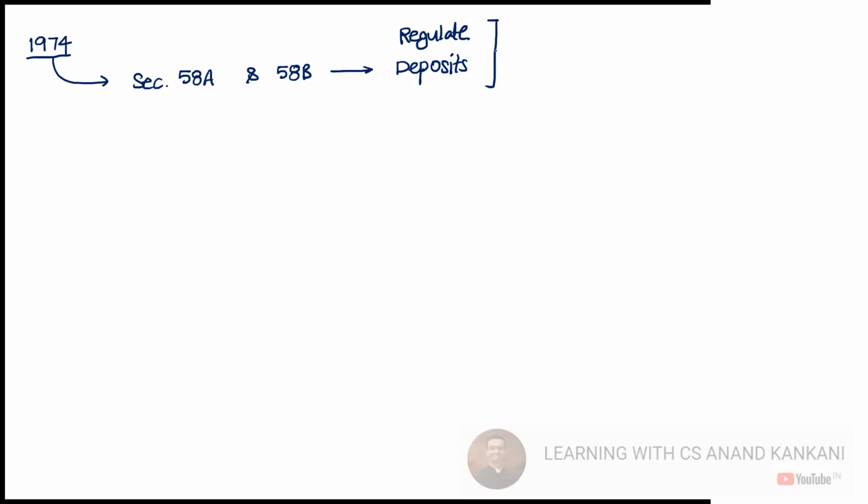The provisions with respect to deposits were not applicable to a banking company, not applicable to an NBFC, and not applicable to small scale industrial units, SSI units. So these were exempted, and other companies were regulated by these deposit provisions.